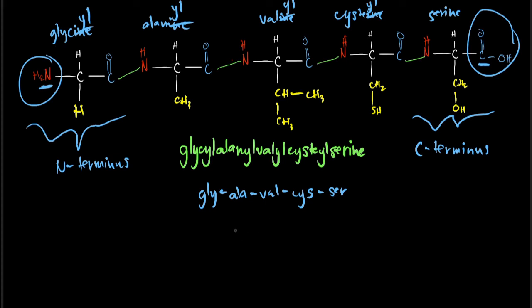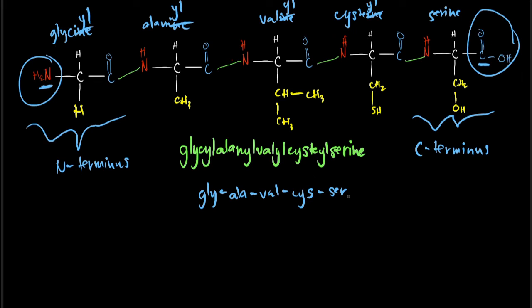As you may see here, if we write it using the abbreviation, we need to write it using dashes, and we no longer need to write the suffixes like yl and il. So that is how we can name our peptides.